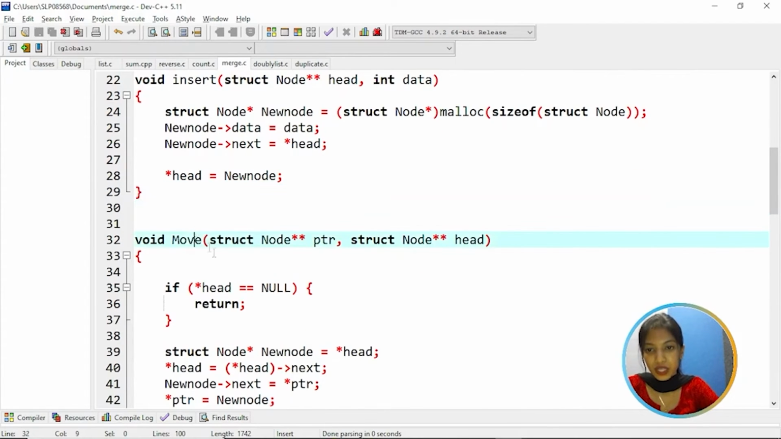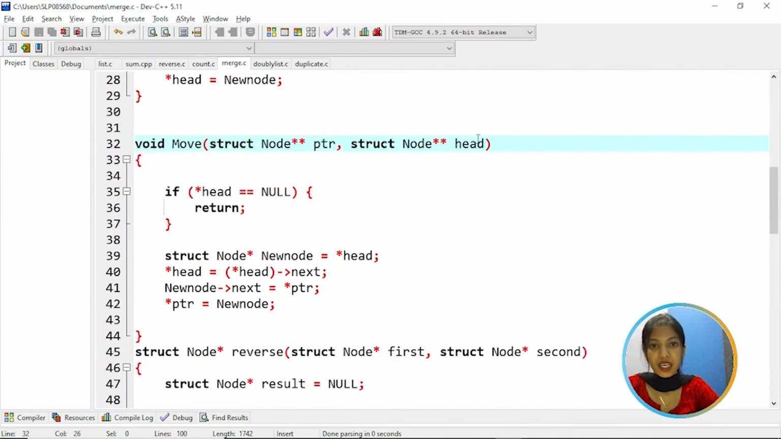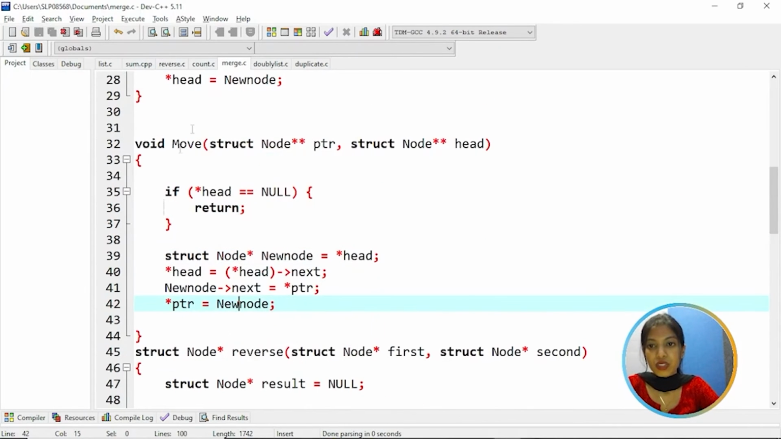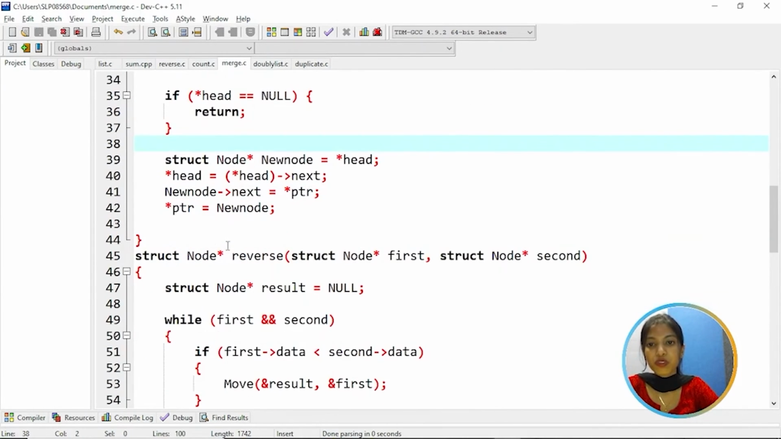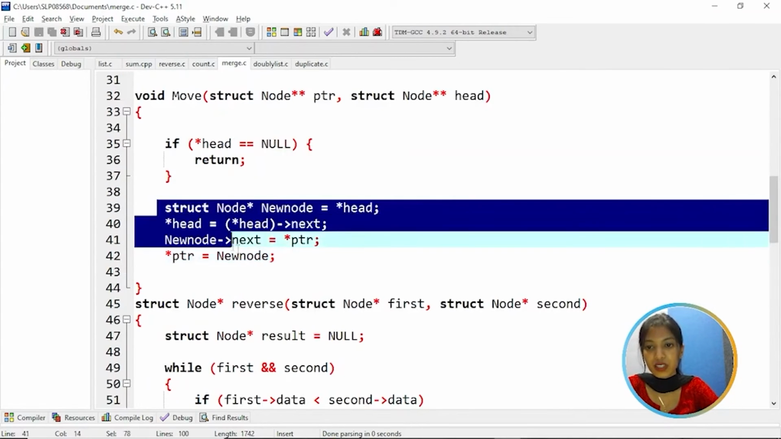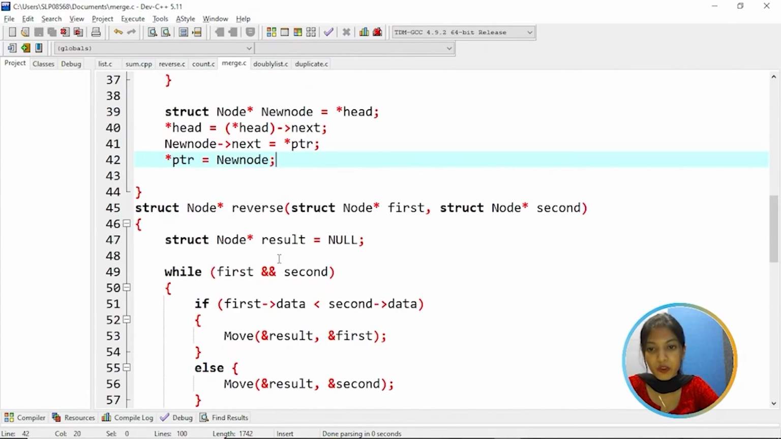Then coming to the move function. Here we have ptr and head. If head is equal to null, then return. Else, what we are going to do here is create a new node which is assigned to head, and then head is assigned to head's next, and ptr is assigned to new node's next, and ptr is assigned to new node. So in this function, we are going to move the linked list. These are the statements that we are going to perform.